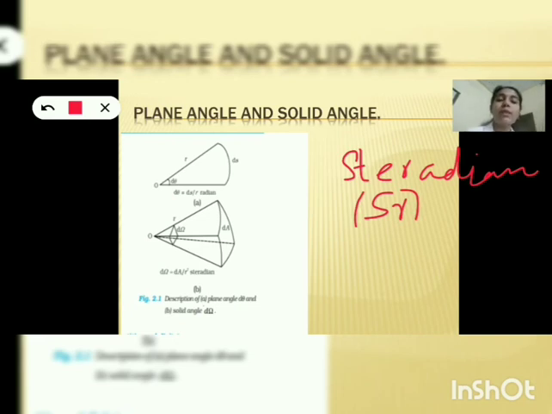So apart from the 7 base units and the derived units, we have 2 more units, that is plane angle and solid angle. Plane angle is d theta equal to ds by r, and its unit is radian or rad. And the solid angle is d omega equal to dA by r square, and its unit is steradian or sr. So this is about units and measurement. I hope you might have understood the importance of units and measurement in physics, not only in physics, in science. Okay.